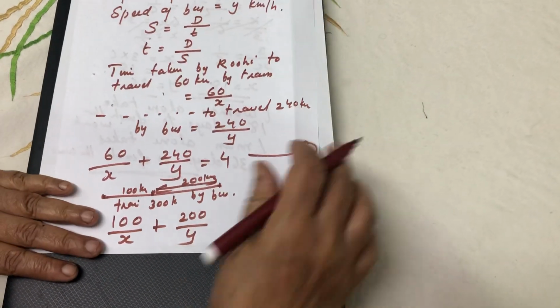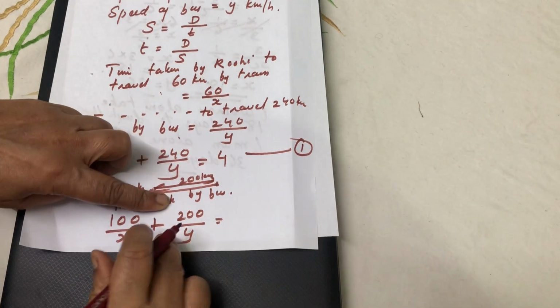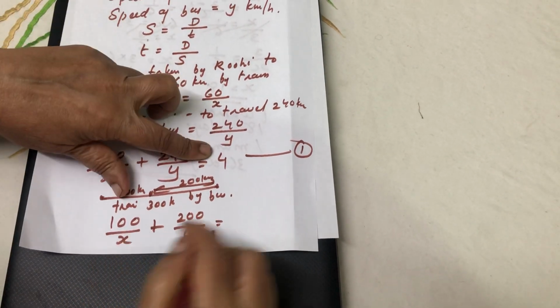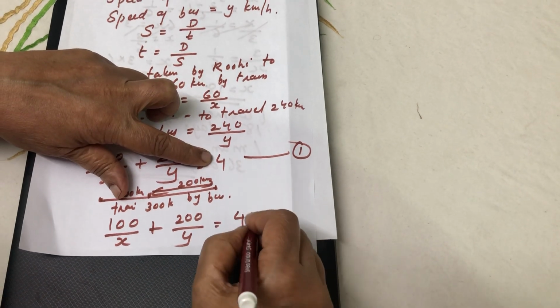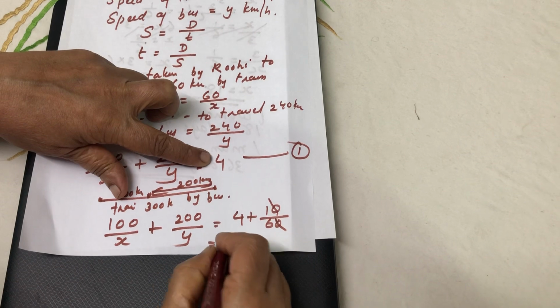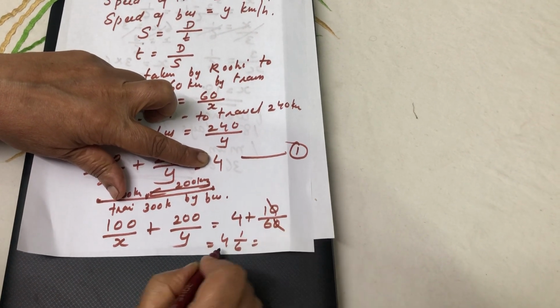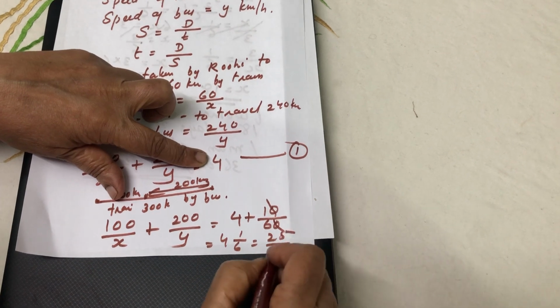Time is distance by speed. The total time is 10 minutes longer, that is 4 hours 10 minutes. 10 minutes is 10 by 60, that is 4 1 by 6. 4 sixes are 24 plus 1, 25 by 6.